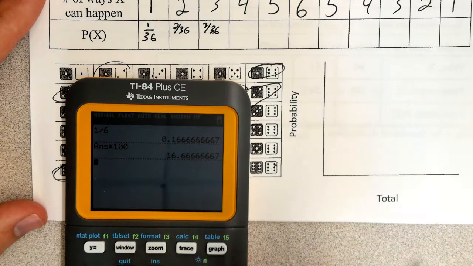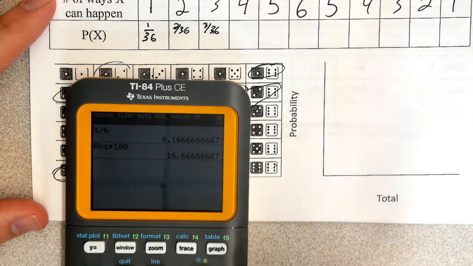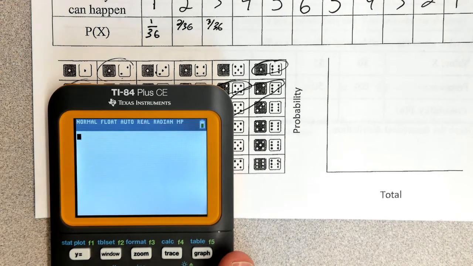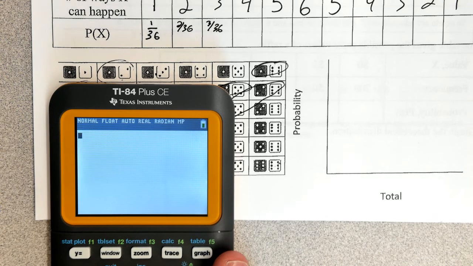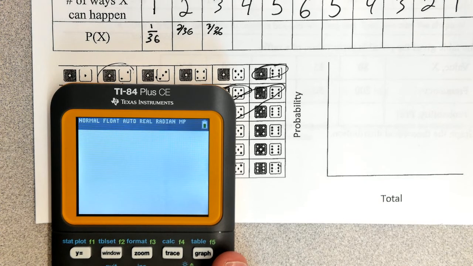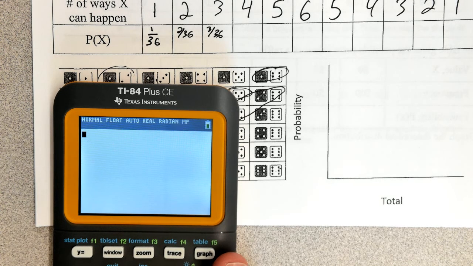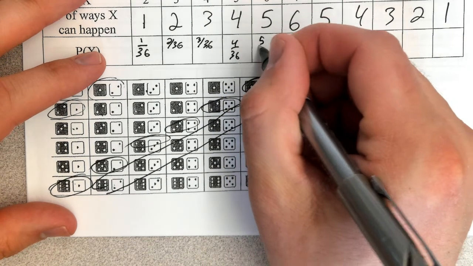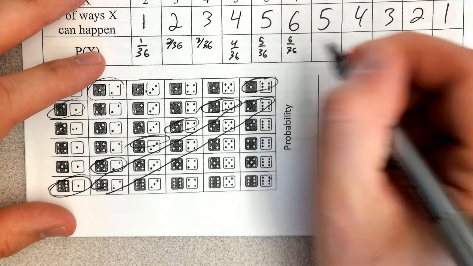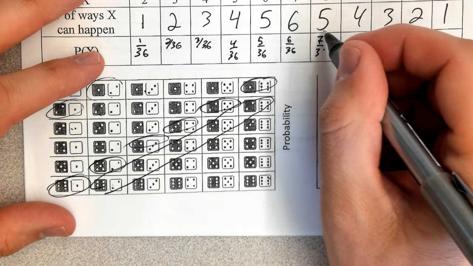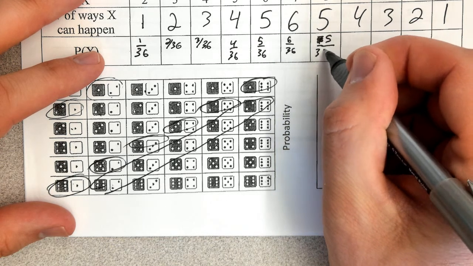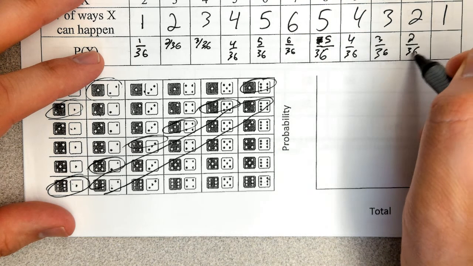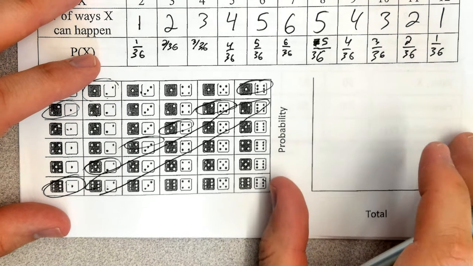Now, for our purposes, we're going to graph this in a second. So to graph it, we'll take the decimals. Well, actually, we could go either way. We could use the decimals or we could use the fractions. It doesn't really matter. Whatever's easy. In fact, I'm going to leave the fractions. So this is going to be 4 out of 36, 5 out of 36, 6 out of 36, and then, sorry, 5 out of 36, 4 out of 36, 3 out of 36, 2 out of 36, and 1 out of 36. I'm not reducing those fractions intentionally. You'll see why in a second.